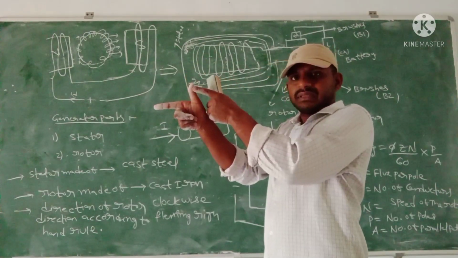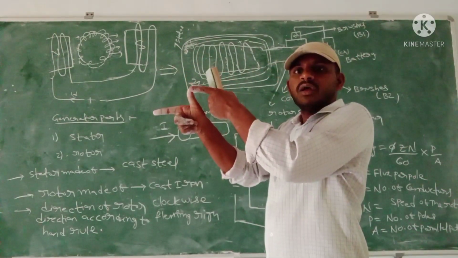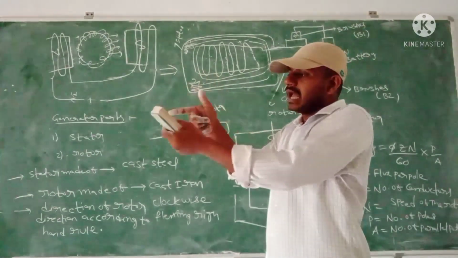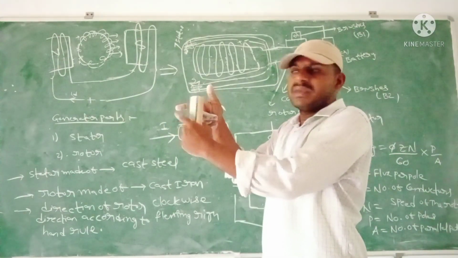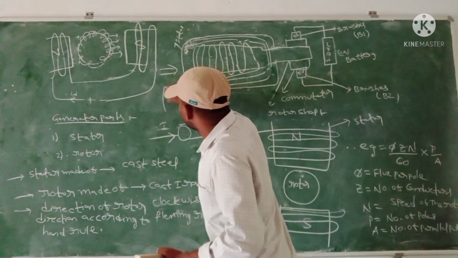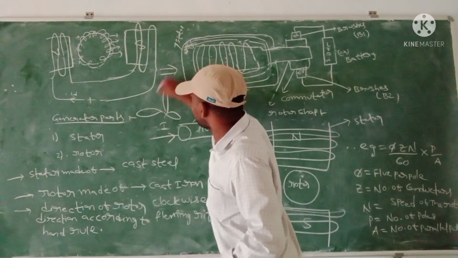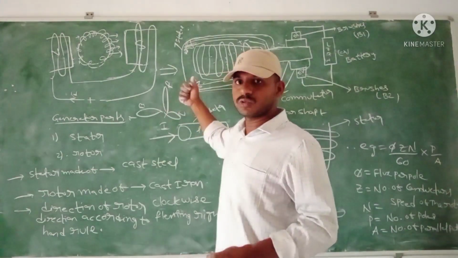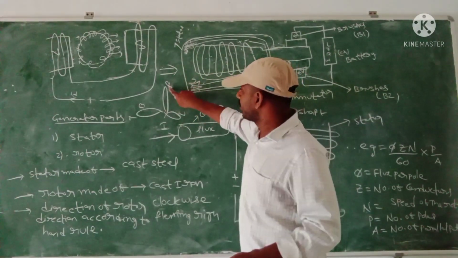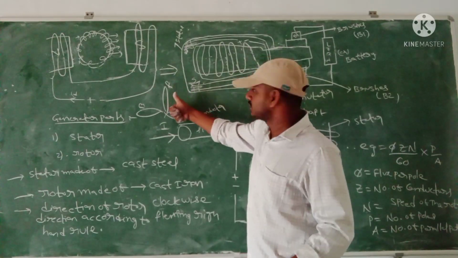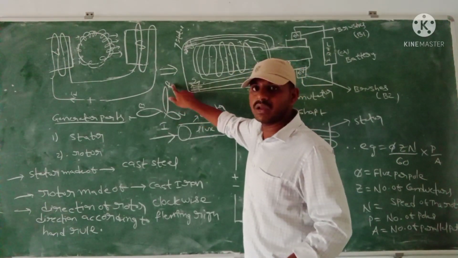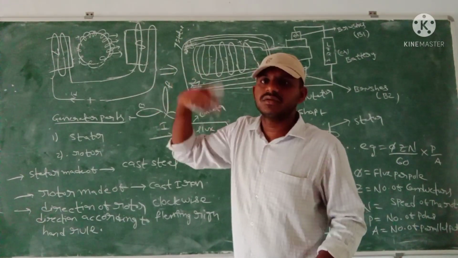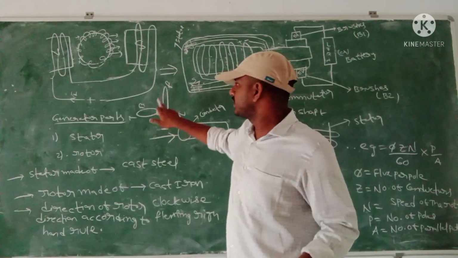The thumb indicates the force on the conductor, or the motion of the conductor. Motion here is rotation, so simply we can call it the rotation of the conductor. This is the thumb indication.